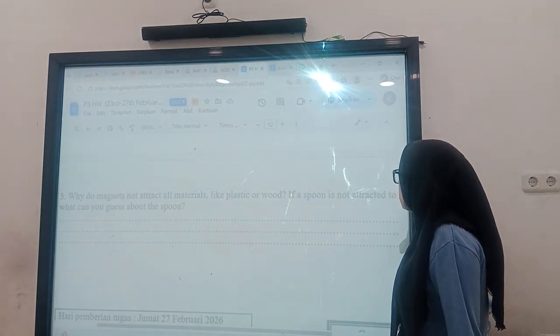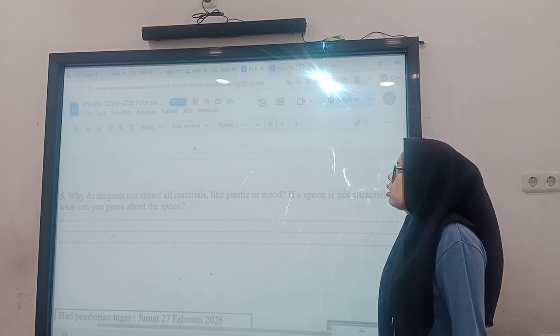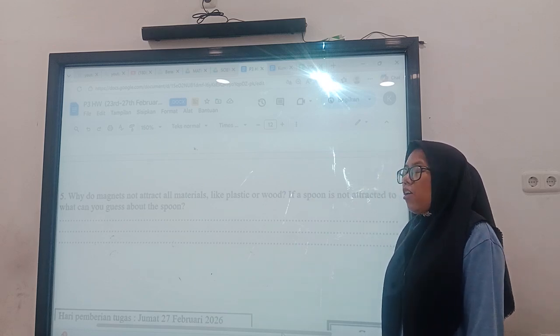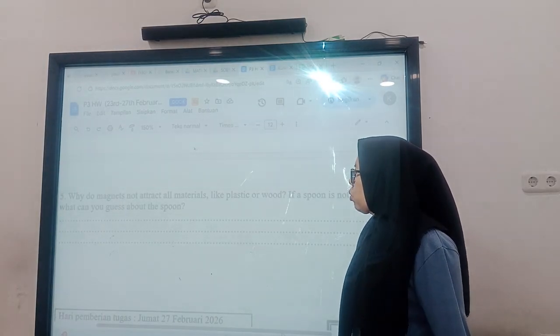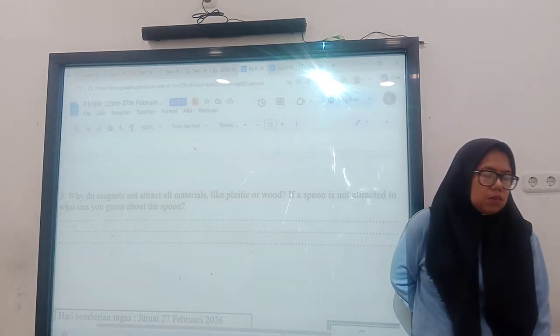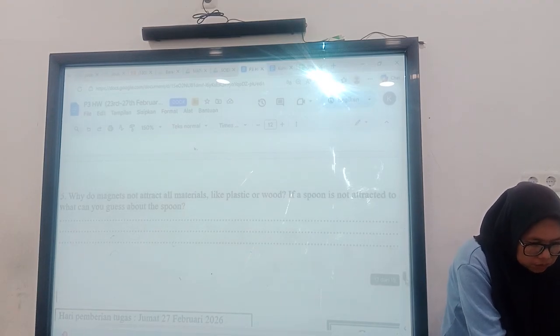If a spoon is not attracted to a magnet, what can you guess about the spoon? This spoon is not made of magnetic material, but of something like plastic. Now we turn to mathematics.